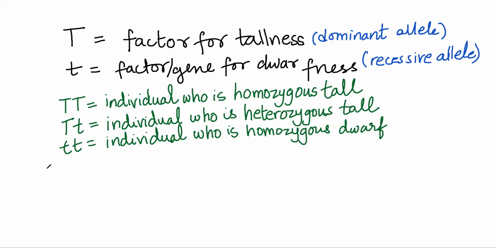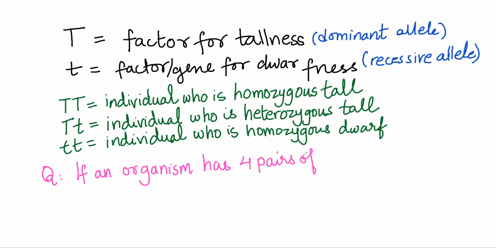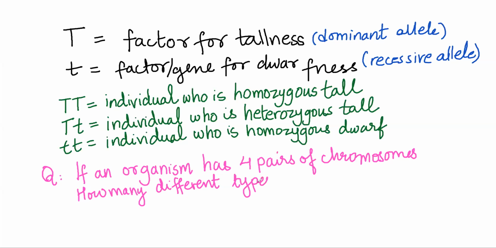So my question was, if an organism has four pairs of chromosomes or eight chromosomes, how many different types of gametes can they produce?